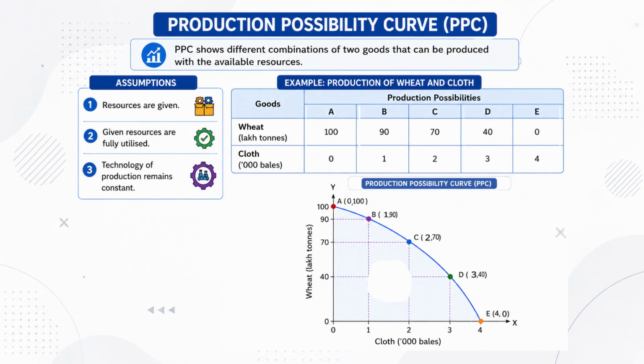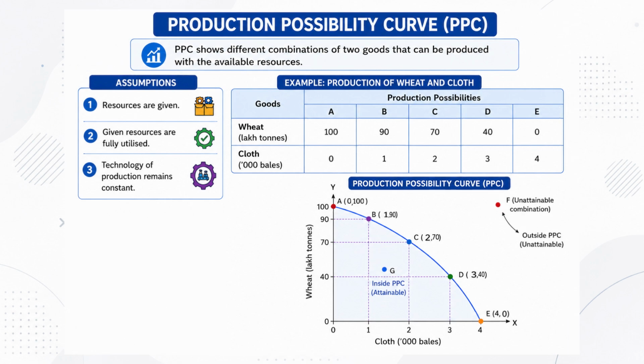Now, look at the production possibility curve. All points on the PPC or inside the PPC represent attainable combinations of output. Any combination outside the PPC represents an unattainable combination of output with the available resources and technology.